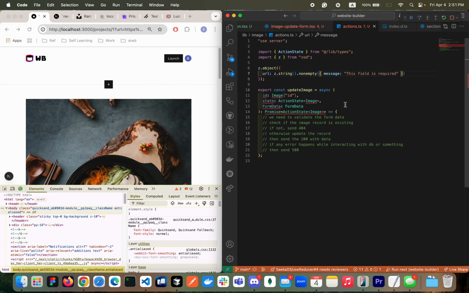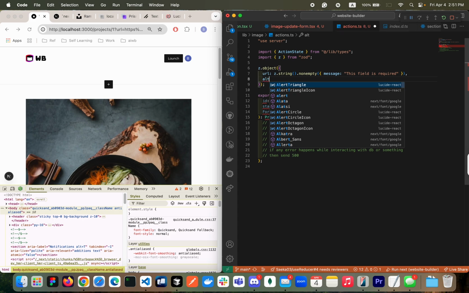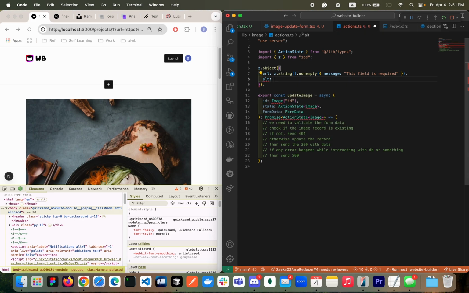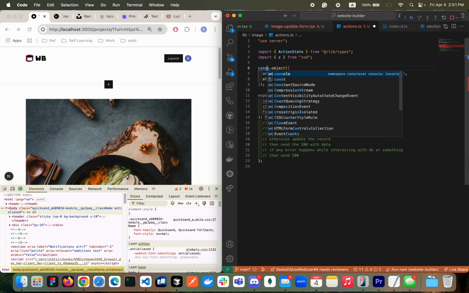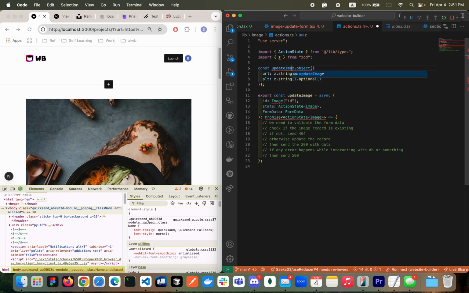Okay. This one, nonempty, is the same as the min one. Looking good. And then the next one will be the alt text. This one must be string for sure, but optional. Let's just give the name here. I'm going to say updateImageSchema.